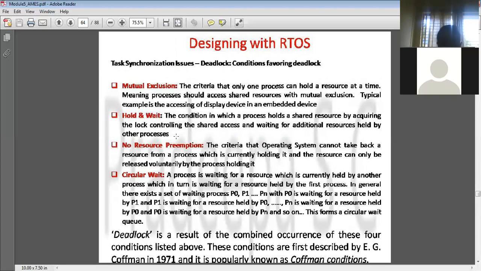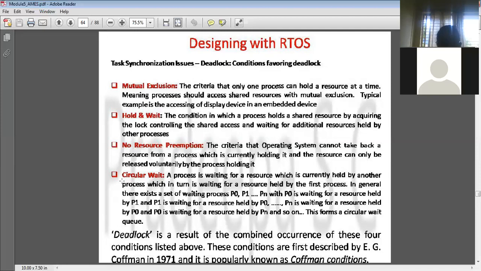The other one is hold and wait. Hold and wait means both are holding, and no one is releasing the resources. This is another issue that comes into the deadlock picture. And then no resource preemption. What is no resource preemption? The process that is holding the resource should release it. Here the operating system cannot take back that resource and allocate it elsewhere. It is the duty of that process to release the resource. That is not happening here, and that is why it is causing the deadlock.